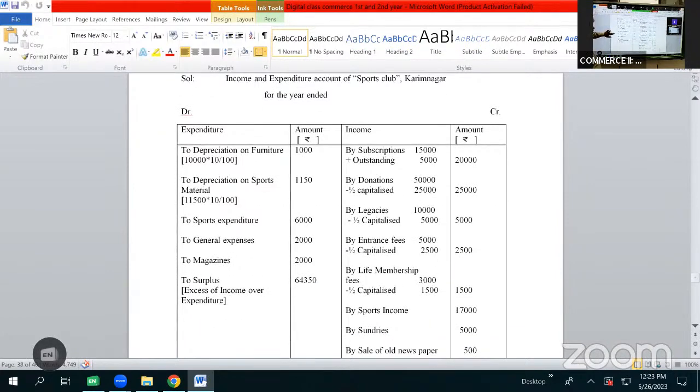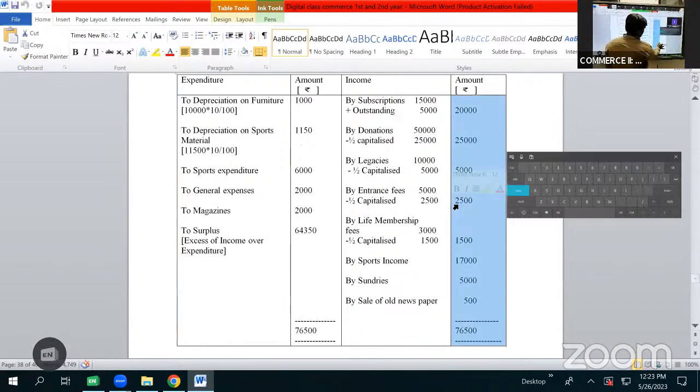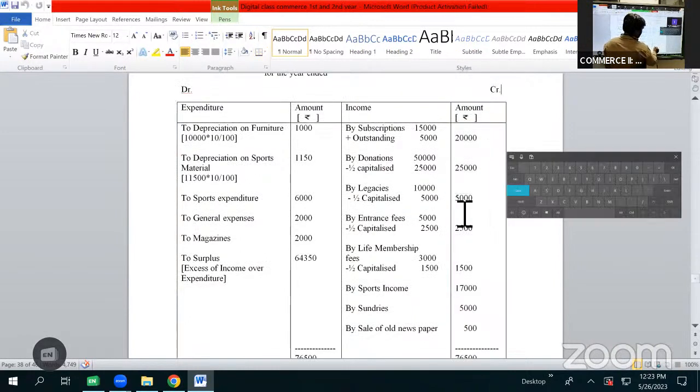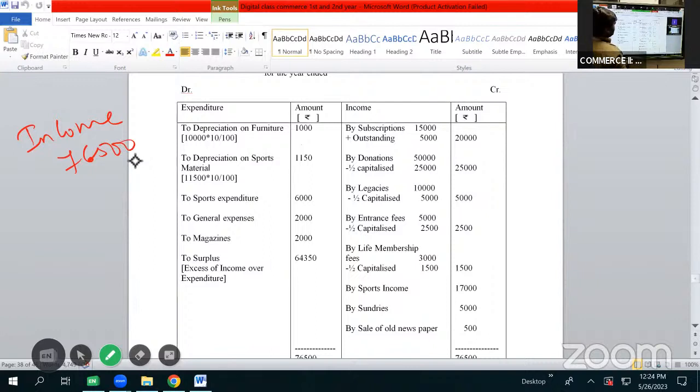So first we'll be doing the total for income, then we'll be doing the total for expenditure. So 20, 25 plus 5, 30 plus 20, 50, 52, 53, 54, 54 plus 5, 59, 69, 76, 76,500. So the total of income is 76,500. Now let us do the total for expenditure.